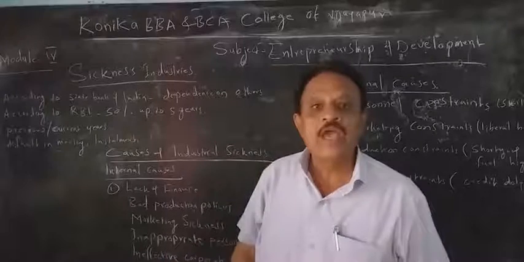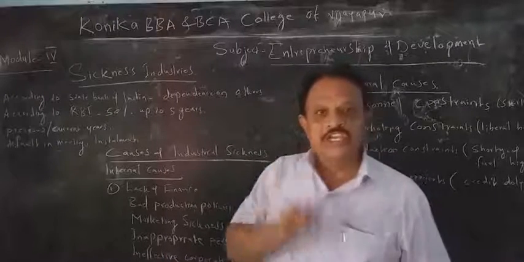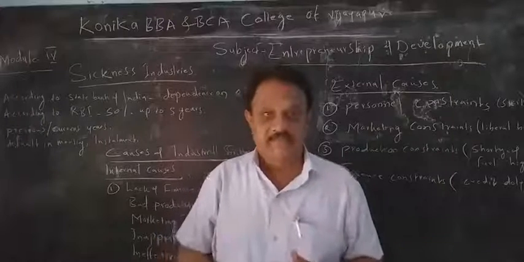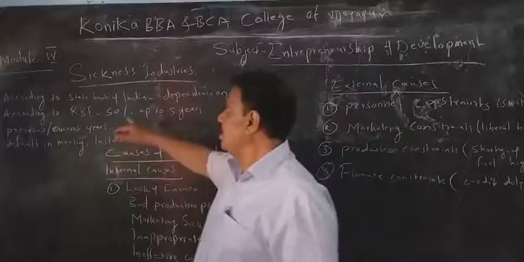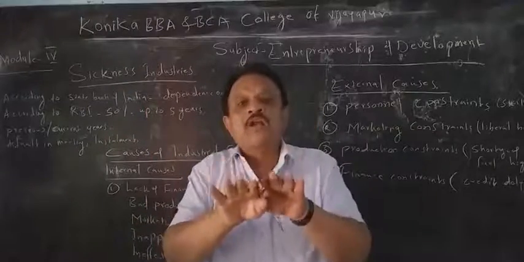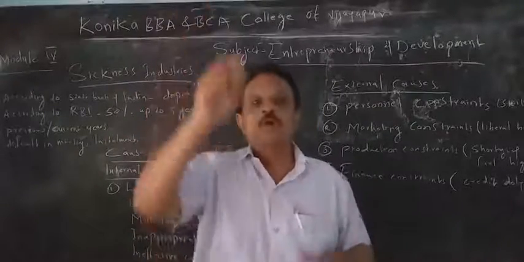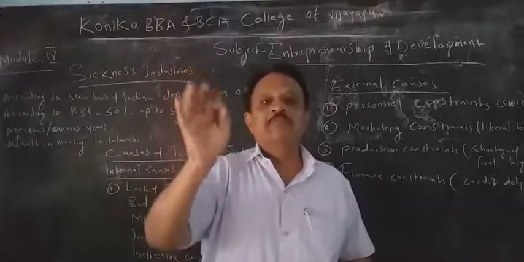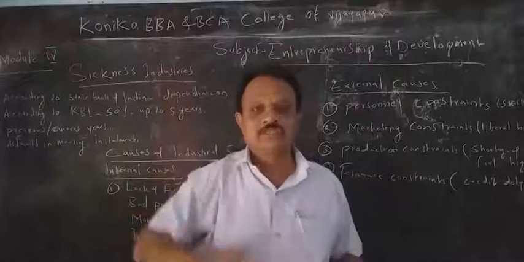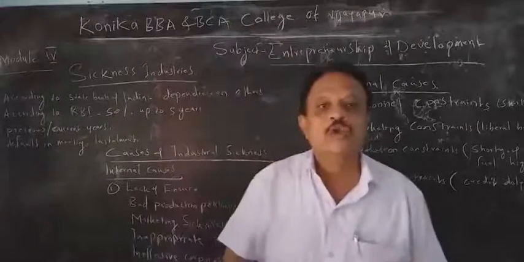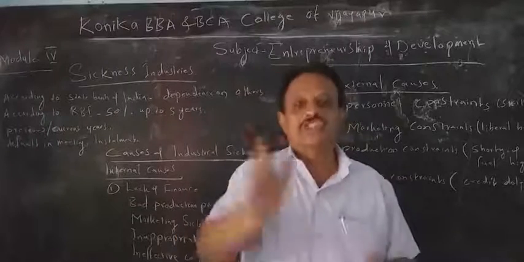According to the RBI, those industries whose profit or business stays under 50 percent, with losses, for up to 5 years, where cost is more and profit is less, continuously for 5 years without crossing 50 percent, that industry will be a sick industry. That is a closed industry. That is a loss industry.